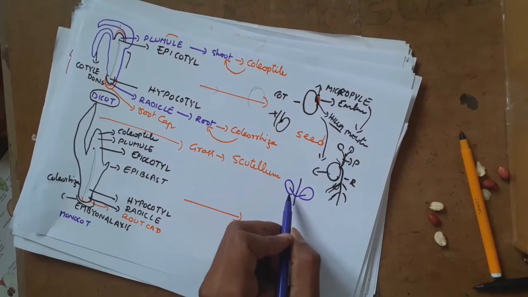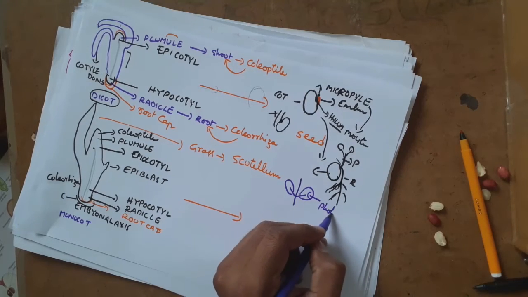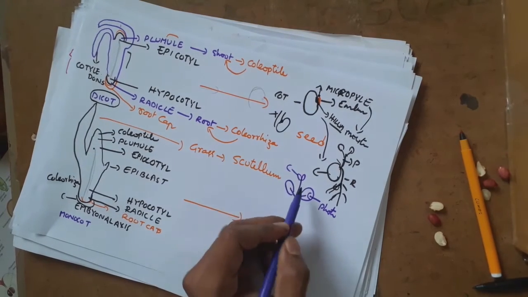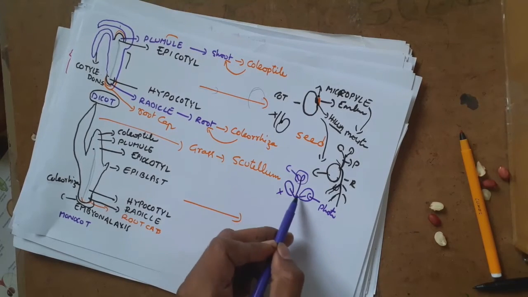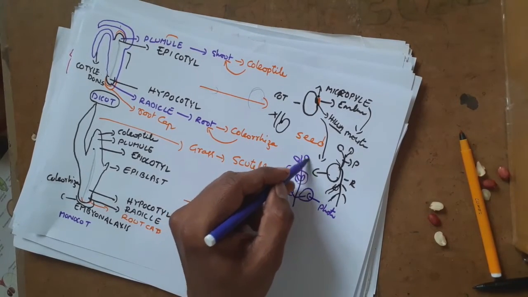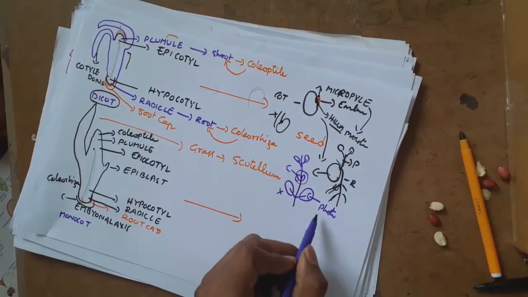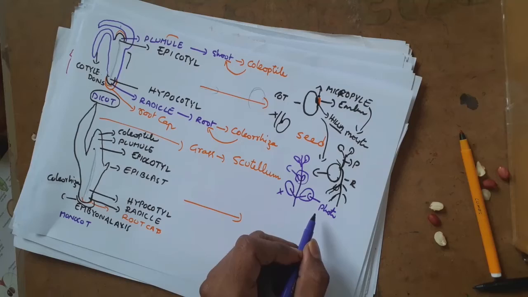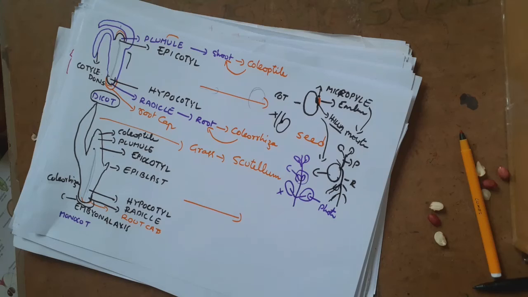These cotyledons are meant for absorbing light and doing photosynthesis, producing food, so that the real leaves from the plumule start developing. Once the new leaves start developing, these cotyledons will fall off, and the rest of the parts start developing into a complete new plant. So you can say cotyledons behave like initial leaves for photosynthesis, so that the rest of the parts develop into new leaves and the new plant.